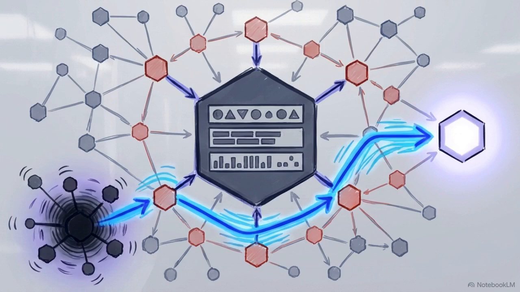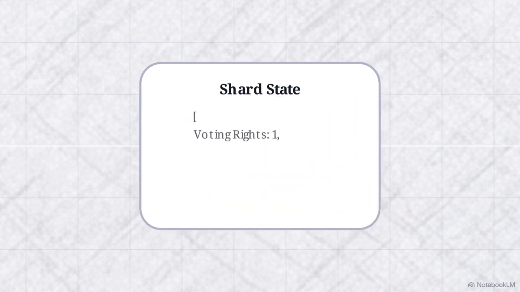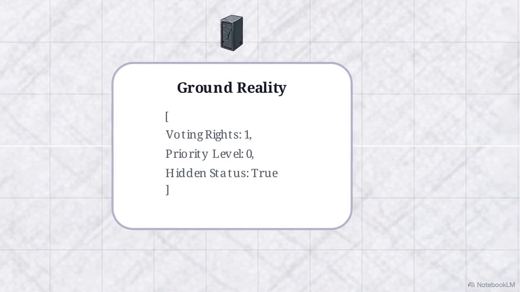By moving to a pathfinding model, the system discovers valid recovery sequences for complex failure modes it has never specifically encountered before. Pathfinding requires us to stop viewing the shard as a collection of physical servers and start viewing it as a mathematical abstraction. We represent the database shard as a node in a directed graph. Inside that node, we capture specific cluster attributes, voting rights, priority levels, and hidden status. We define this initial node as ground reality, representing the degraded configuration in production.